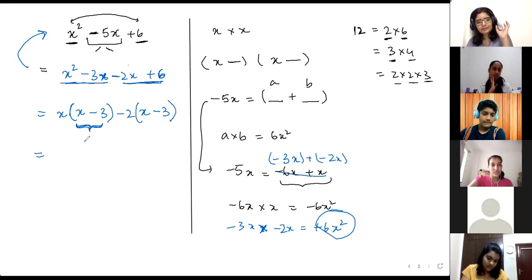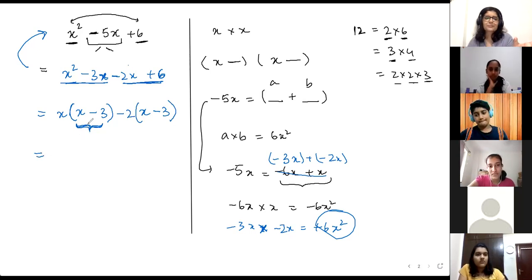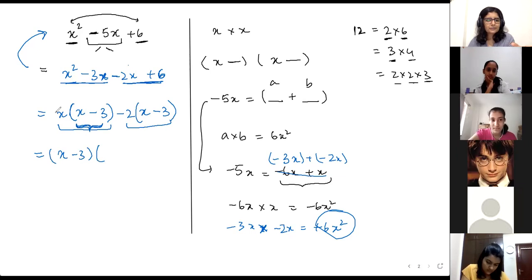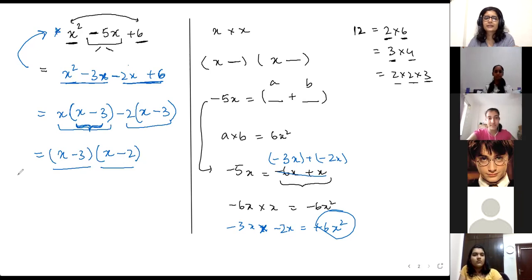And again, apply the same step. From this multiplication and this multiplication, I can see x minus 3 is the same in both. So you take x minus 3 common. When I take x minus 3 common, I'll be left with x and minus 2. Okay, so these are my two factors. When I multiply both of them, I get my original equation back. So that's what factorization is all about.